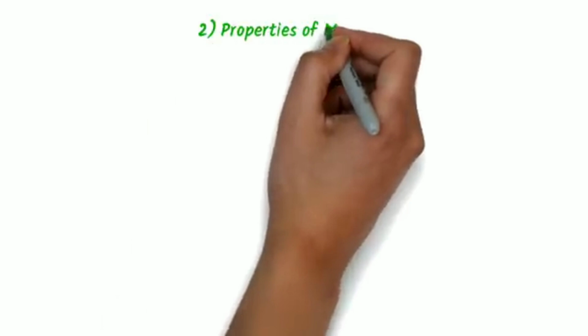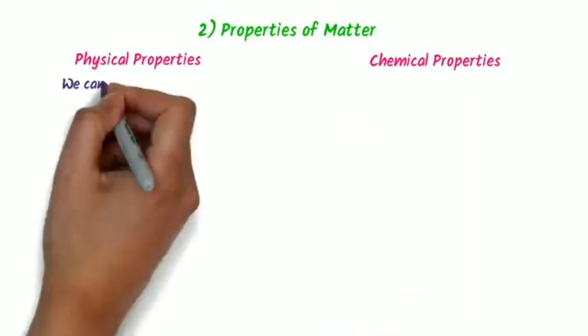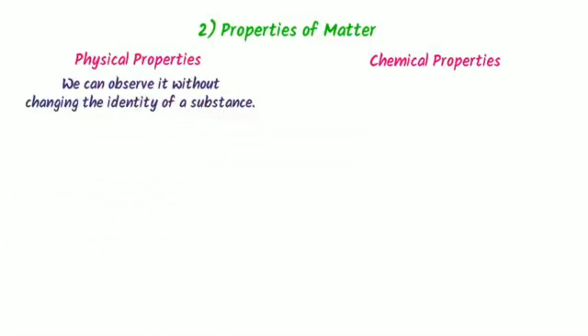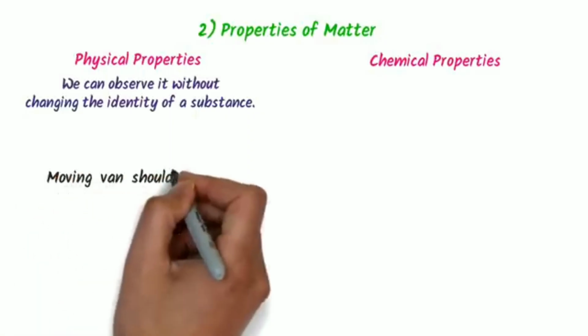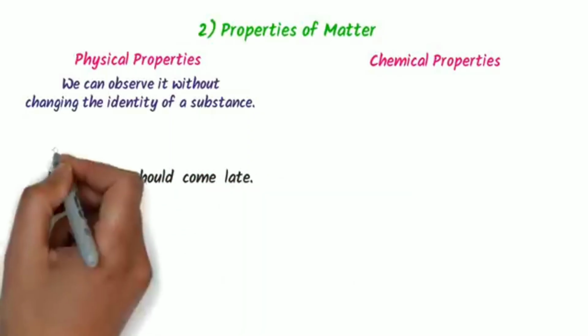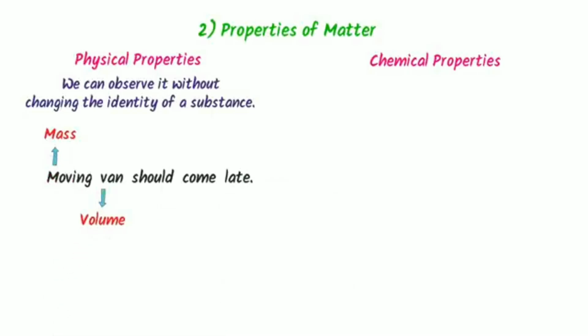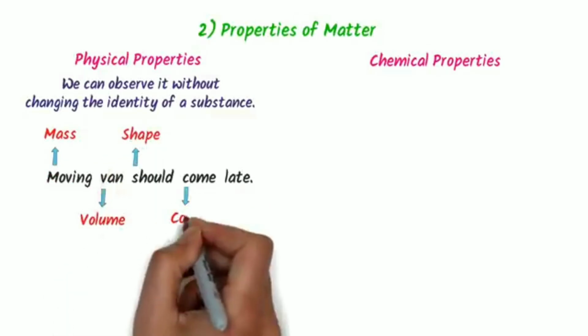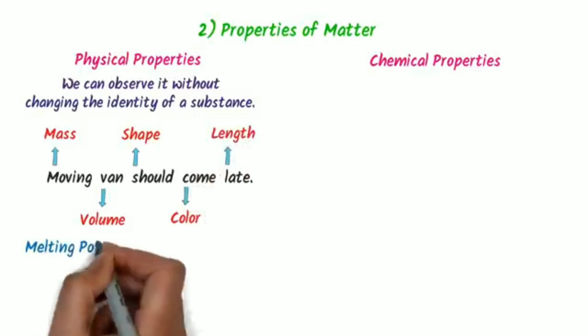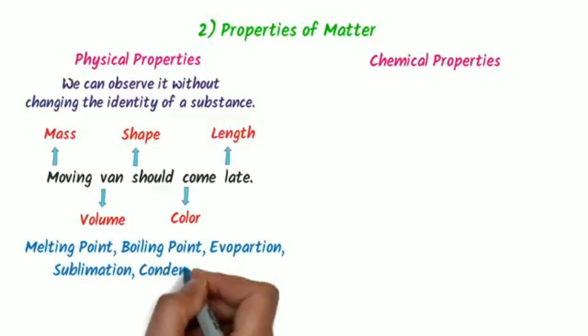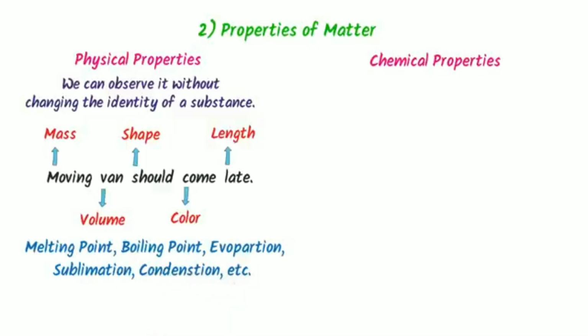The second topic is properties of matter, like physical properties and chemical properties. We can easily observe physical properties without changing the identity of a substance. Now how can we remember the physical properties of matter? Well, I always use my personal trick. Moving van should come late. Here, M stands for mass, V stands for volume, S stands for shape, C stands for color, L stands for length. Also remember that all physical changes like melting point, boiling point, evaporation, sublimation, and condensation are physical properties.